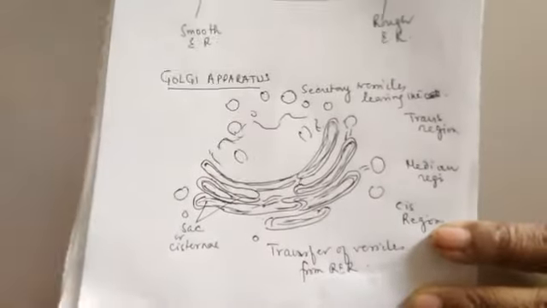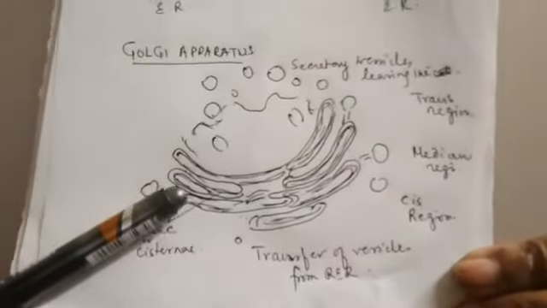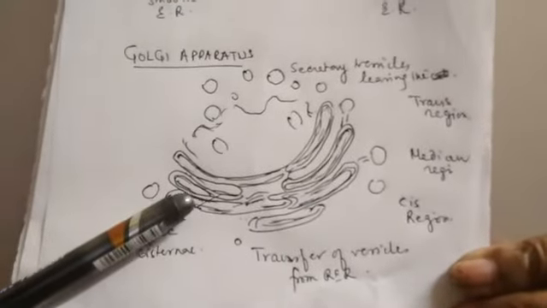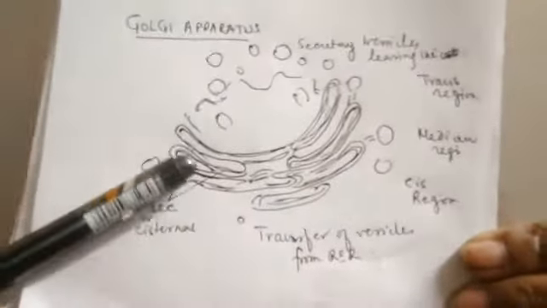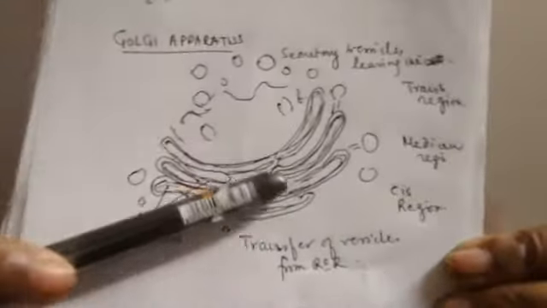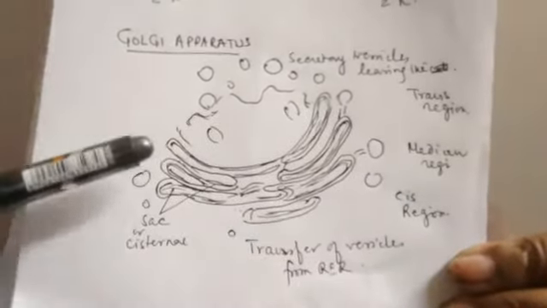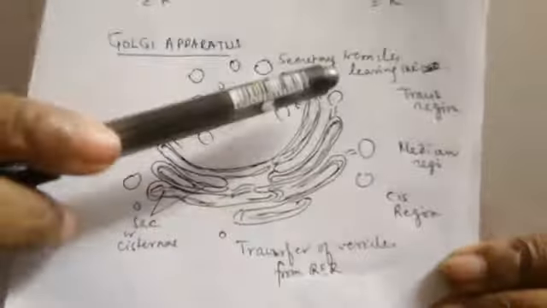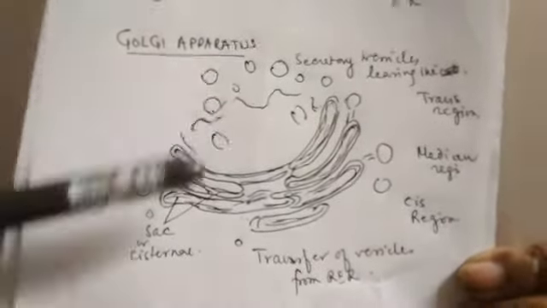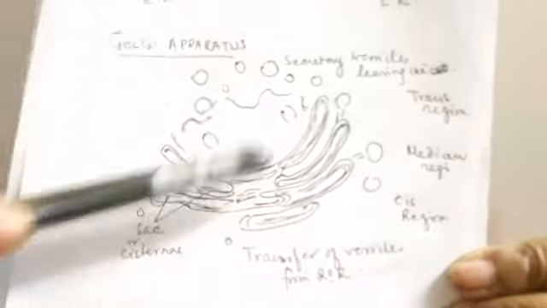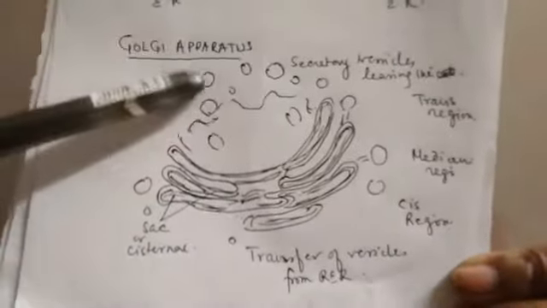So the next cell organelle which we are going to discuss, which is a part of the endomembrane system, is the Golgi apparatus. Clear? This Golgi apparatus, you can see here, has sac-like structures called cisternae. There are certain tube-like structures which are called tubules, and finally there are round spherical bodies which are called vesicles.